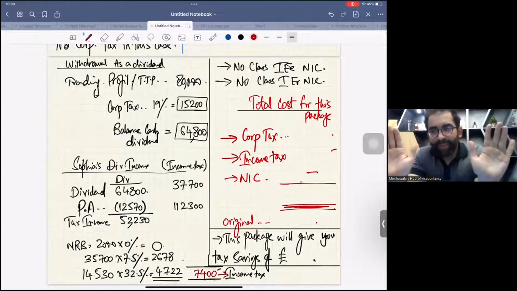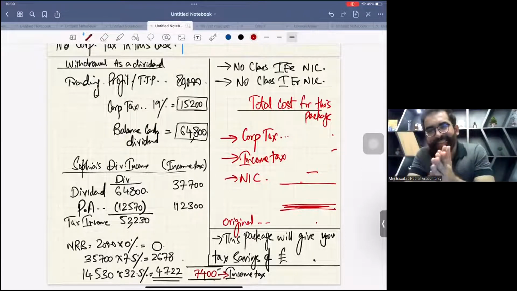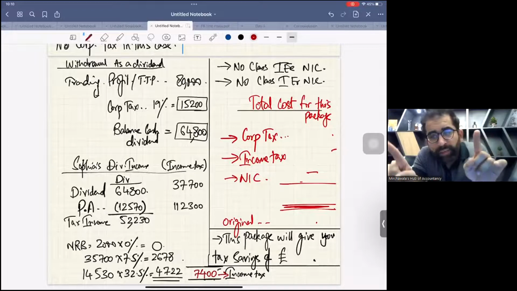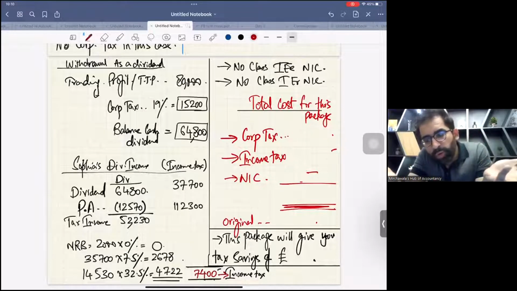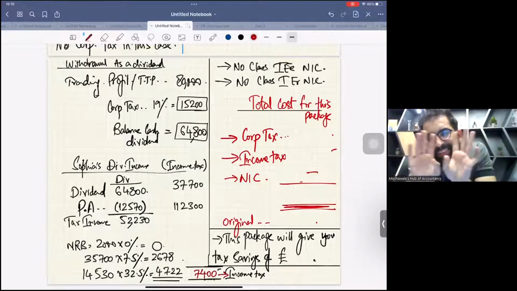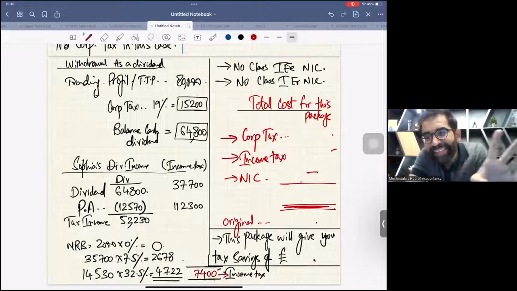Okay. Now good news. Easy working. In this case, there is no class 1 employee NIC, because now Sophia Wong is no more an employee. So that means the company is no longer the employer. So there is no class 1 employee NIC. There is no class 1 employer NIC. Nothing like that.